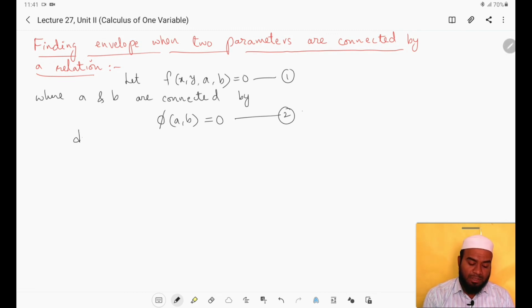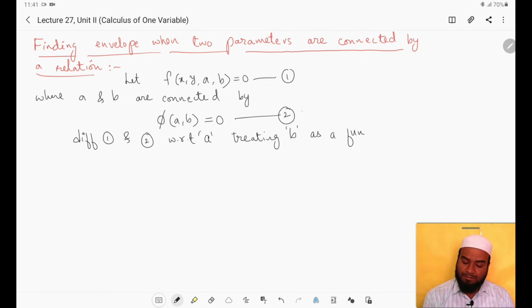What we have to do is differentiate 1 and 2 with respect to a, treating b as a function of a. This is the procedure.